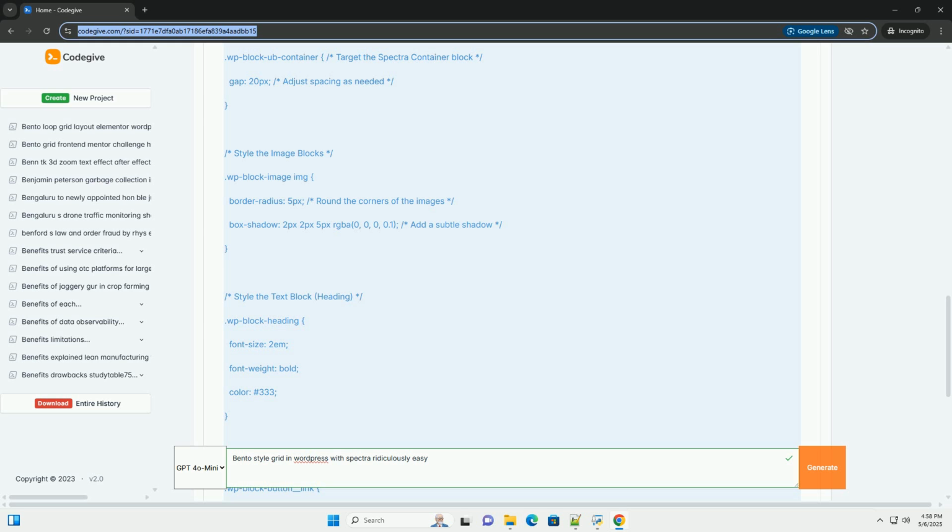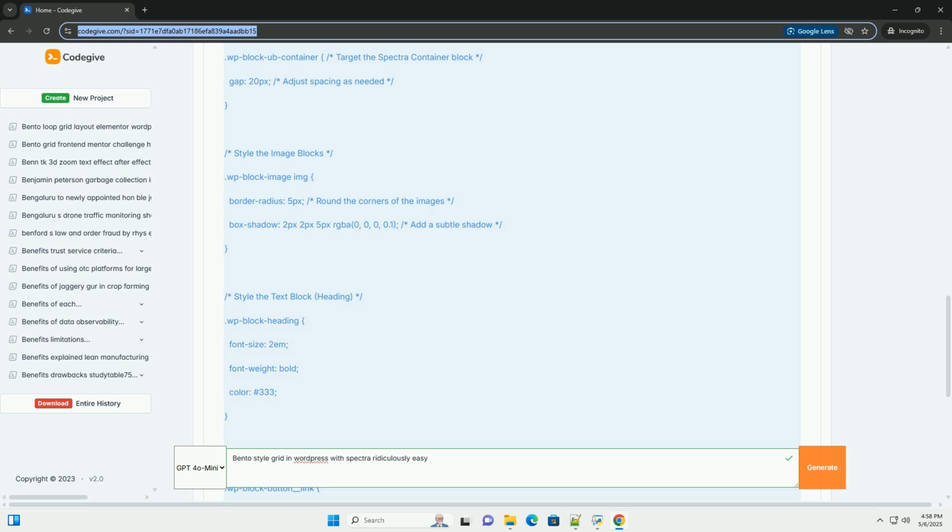2. Adding the container block. Click the plus icon to add a new block. Search for container and select the Spectra container. Choose the grid container option. This is crucial for creating the grid structure. 3.